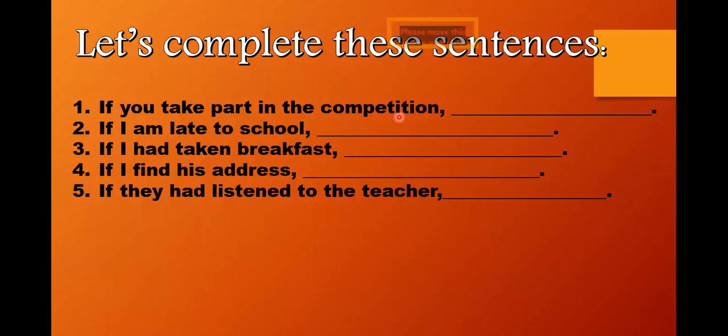Abdul Rahman, again, it's not going to be they would be happy. If they had listened to the teacher, they would have been happy, okay? You're not fulfilling the requirements. The conditional sentence says that if the first part is in the past perfect, then the second part has to have a would be with the third form of the verb. That is, they would have been.